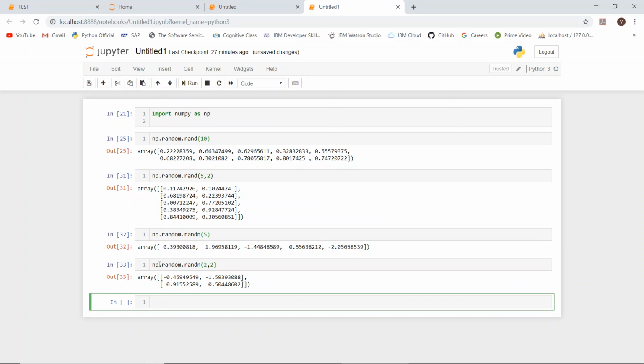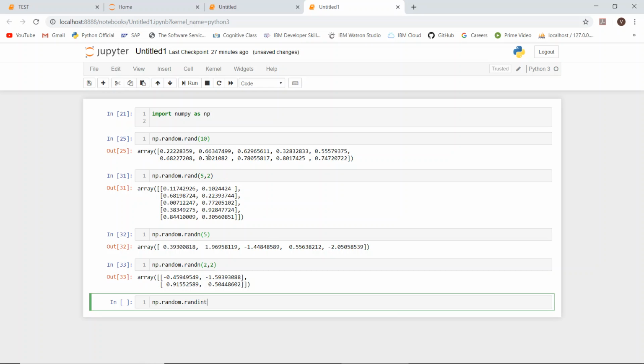I think it will give 1 2 3 4 random numbers, because now I have generated random numbers of 2 by 2.